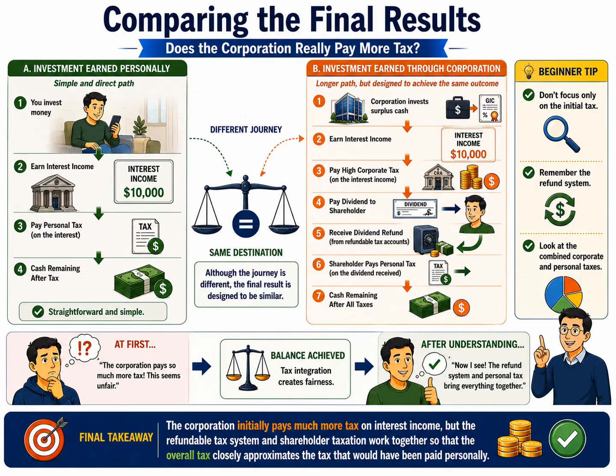The most important takeaway from this example is that although a corporation initially pays much more tax on interest income, the refundable tax mechanism and the shareholder's personal tax work together so that the final overall tax result is intended to be very similar to the tax that would have been paid if the interest income had been earned personally.